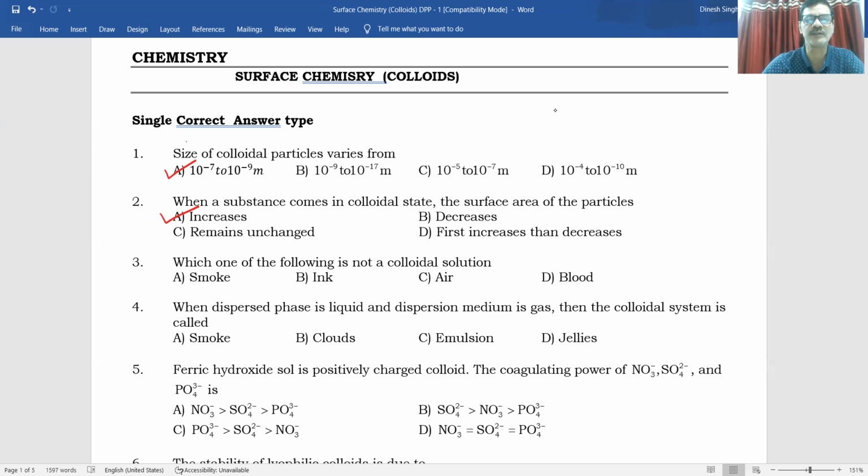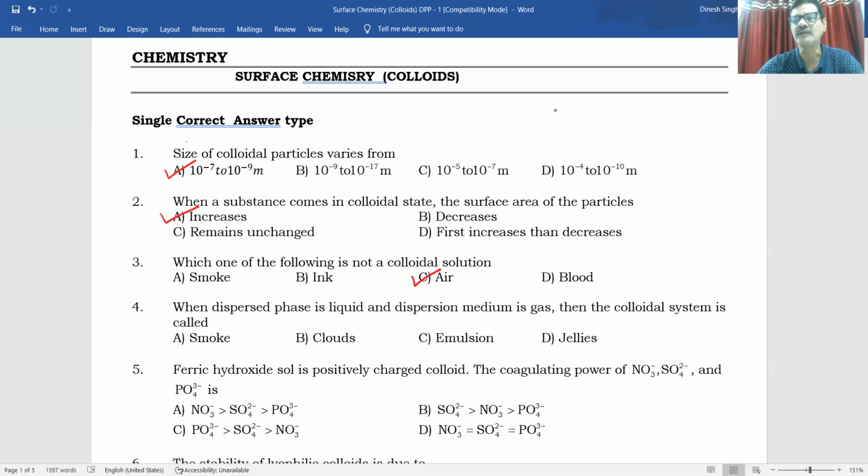Which one of the following is not a colloidal solution? Smoke is a colloidal solution. Ink is also colloidal solution. Blood is also colloidal solution. But air is not colloidal solution. Air is not the colloidal solution. But when in some room, suppose smoke is there, some dust particles are there, then we can say it is